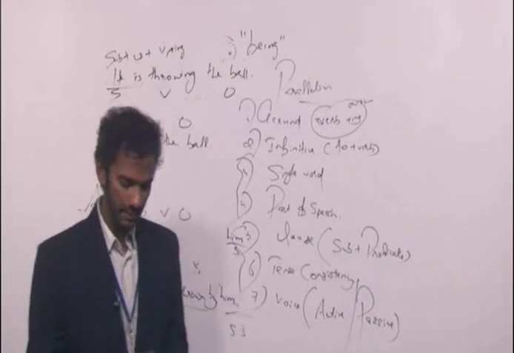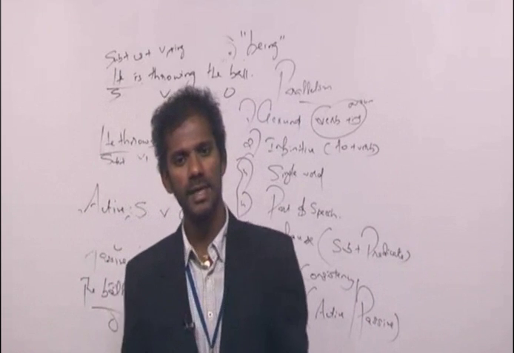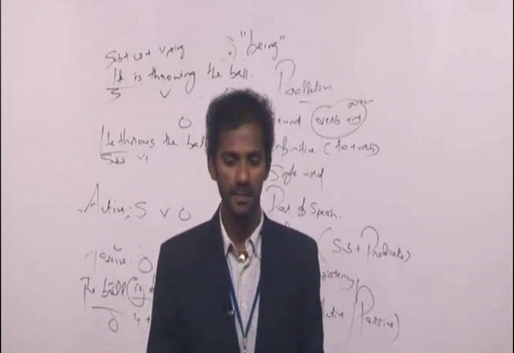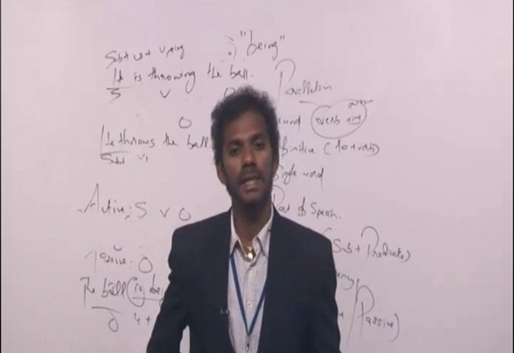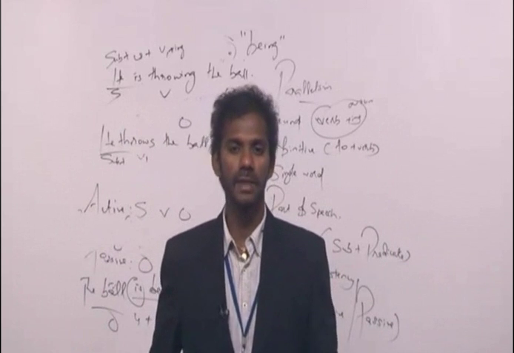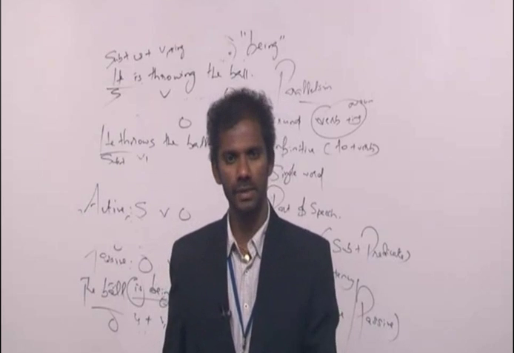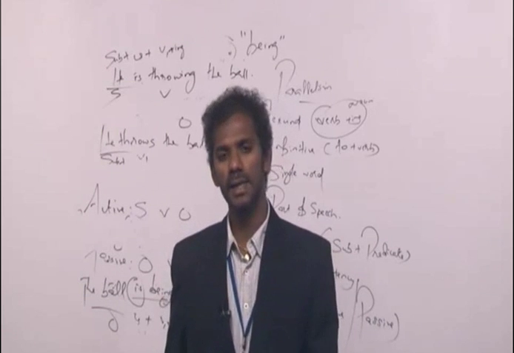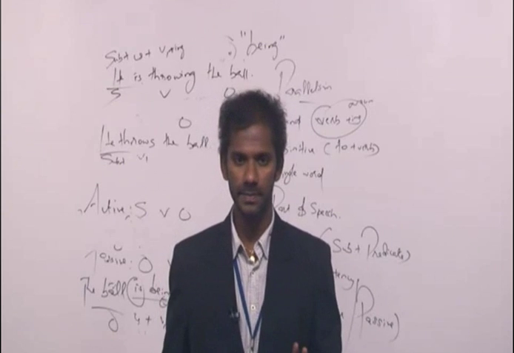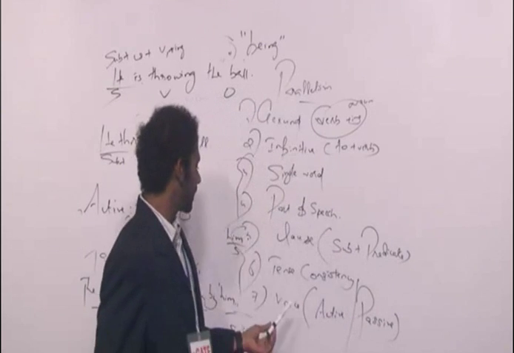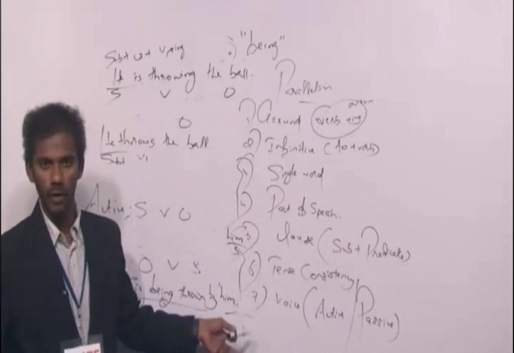I repeat, while converting a perfect sentence from active to passive, use been. Whereas while converting a continuous sentence from active to passive, use being. And while transforming sentences from active to passive or from passive to active, the tense and the category should remain the same. Clear? Fine.